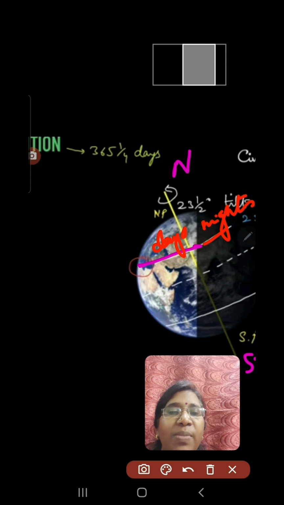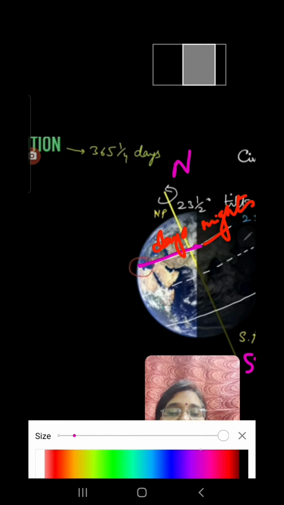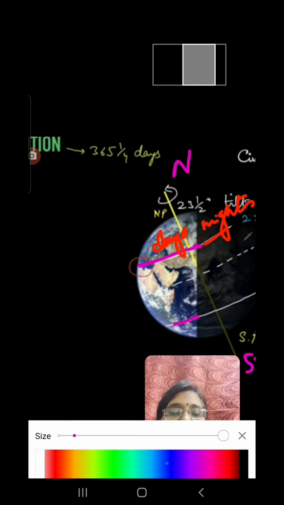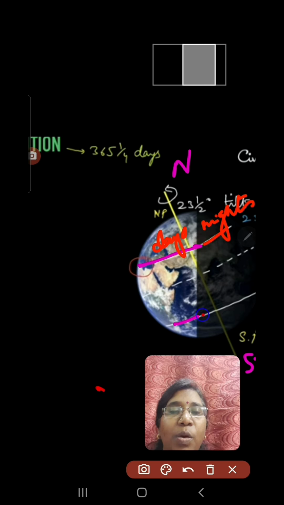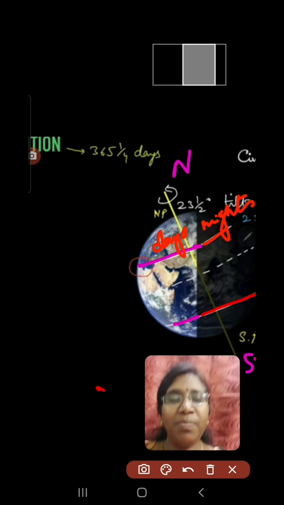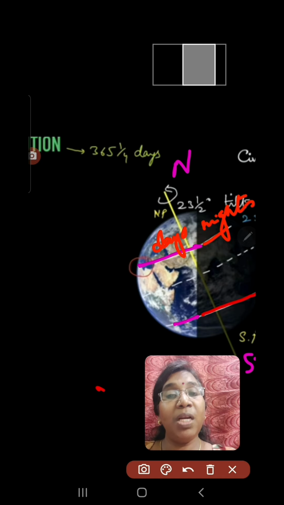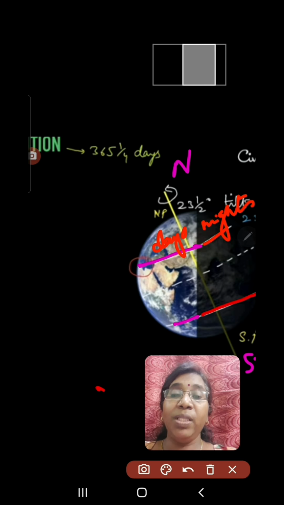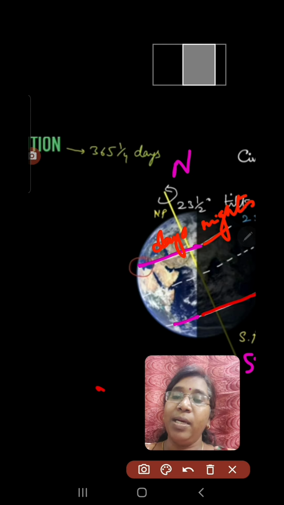Now you see the southern hemisphere when you observe, days are shorter. It's very clear from the diagram. See here, days are shorter, and at the same time nights are longer. You see how long it is? You understood? So during the summer season in the northern hemisphere, days are longer and nights are shorter, and during the winter season in the southern hemisphere, days are shorter and nights are longer.